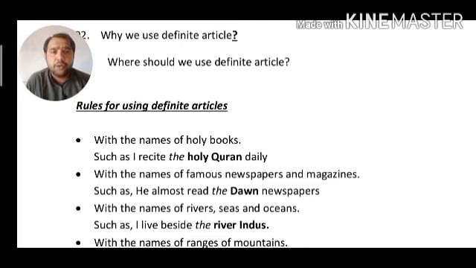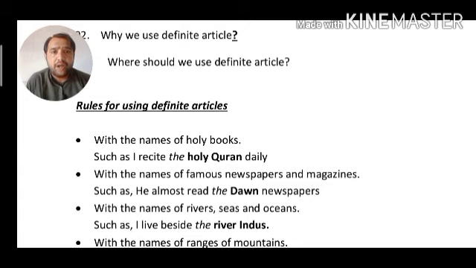And the second rule: with the names of famous newspapers and magazines. When the names of famous newspapers as well as magazines are used in different sentences, the article will be used with them. For example, in this sentence: he almost reads the Dawn newspaper. Here you will notice that the word Dawn is added with the definite article the. Why? Because here we have mentioned the name of a famous newspaper. So according to rule number 2, if famous newspapers or famous magazines are used, the article will be used with them.